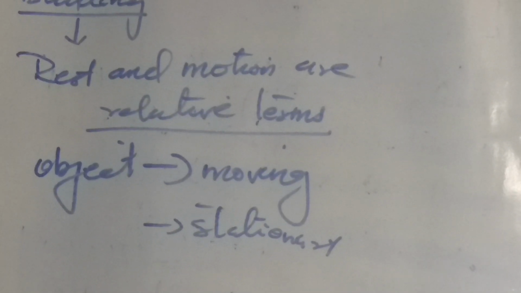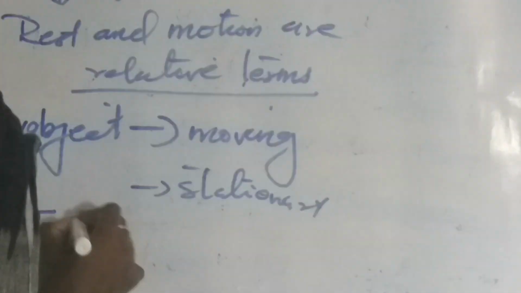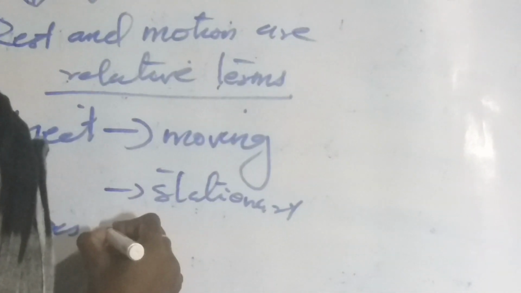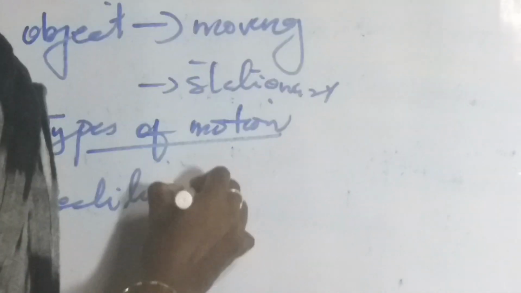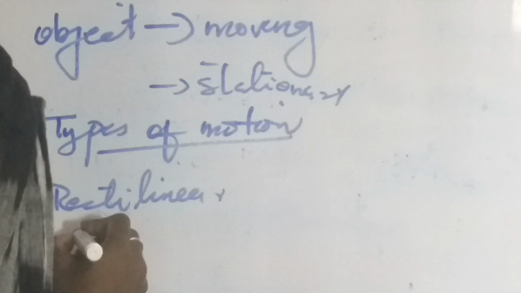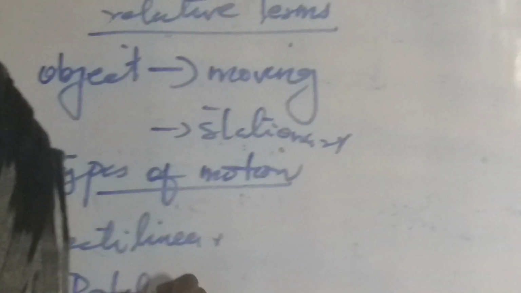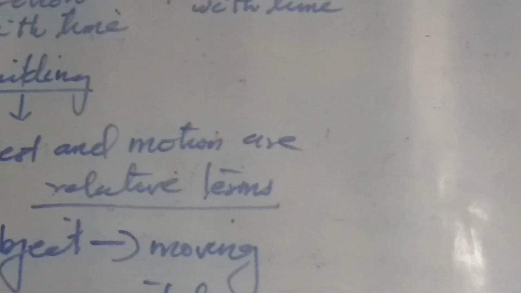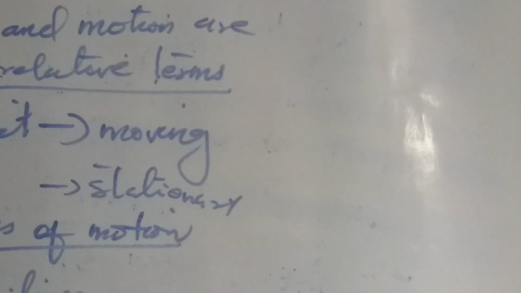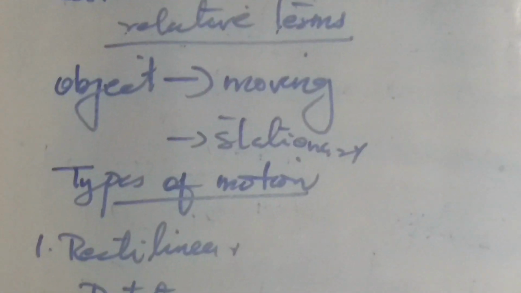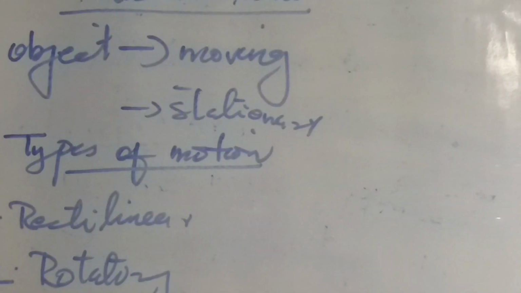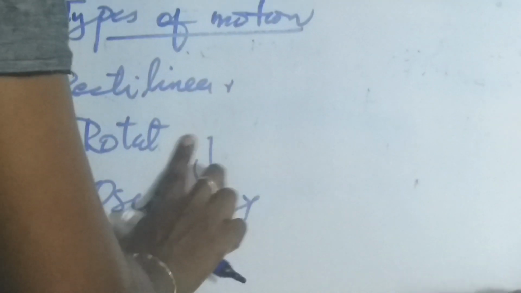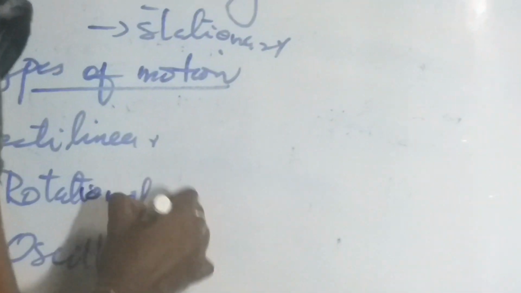Next, let us see the different types of motion. All of you are familiar with the different types of motion. The first is rectilinear motion. The second is rotatory motion. And the third is oscillatory motion. These are the three different types of motion: rectilinear motion, rotatory or rotational motion, and oscillatory motion.